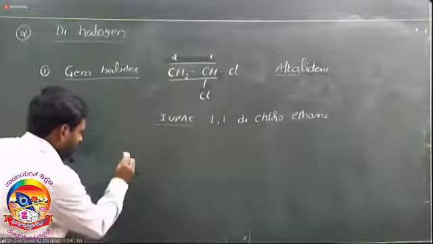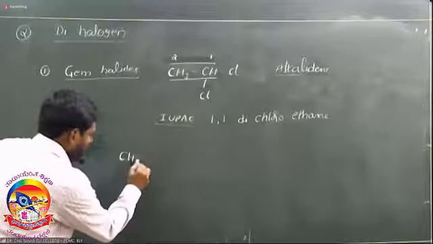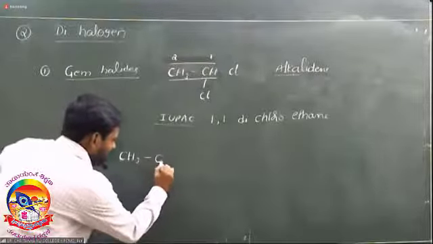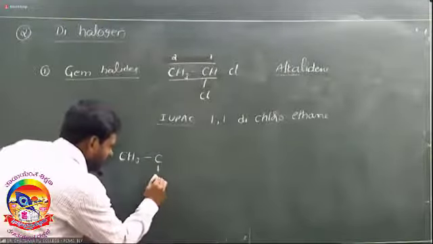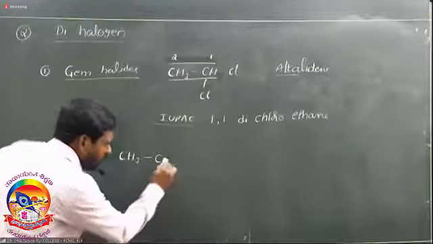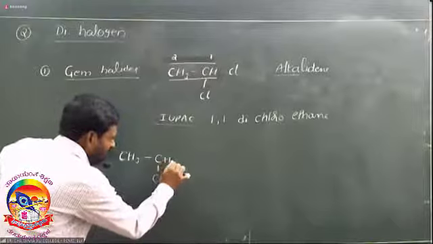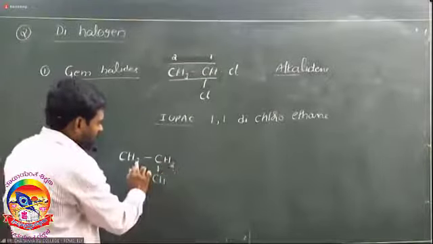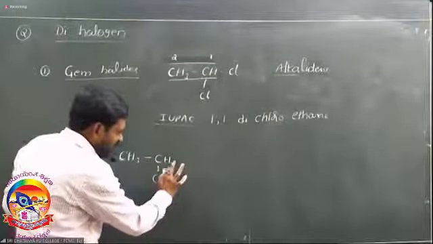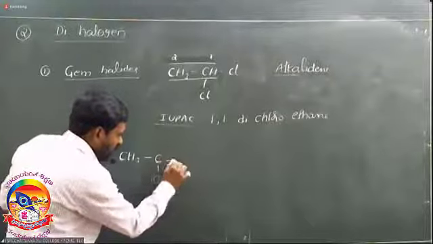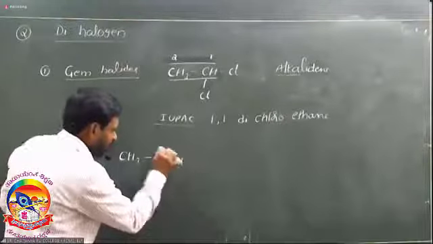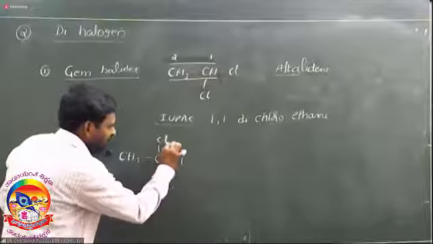Next, take another example. CH3, C, CH3, here it is CH3, CH3, CH2, CH3, with both the hydrogens replaced by Cl. Is it gem or vicinal?